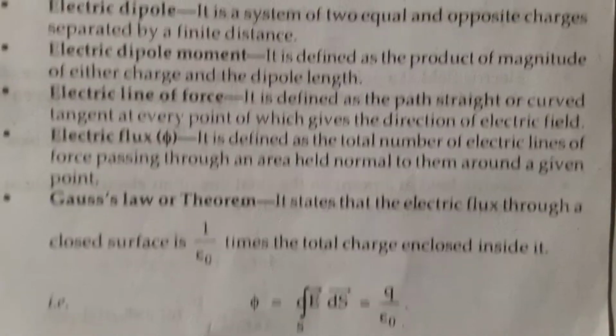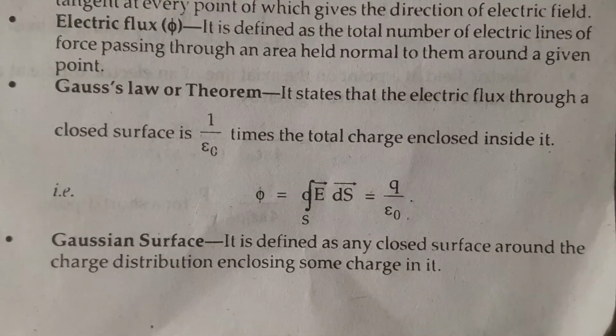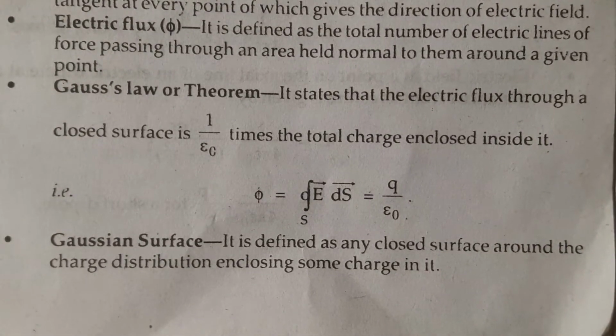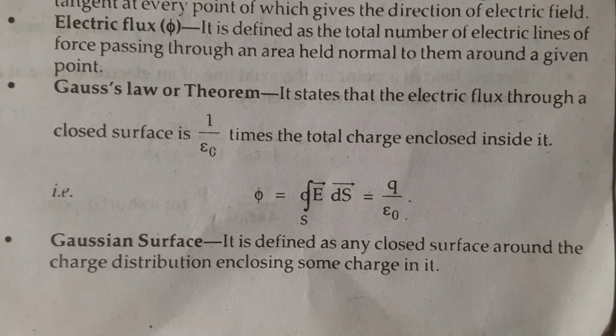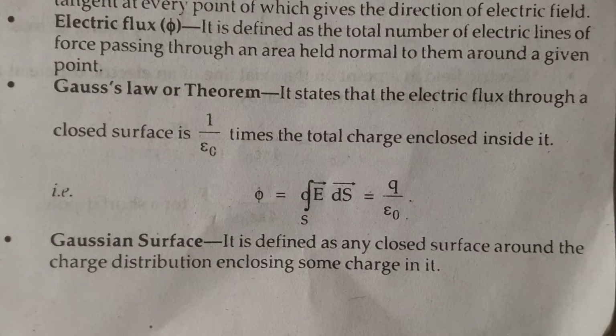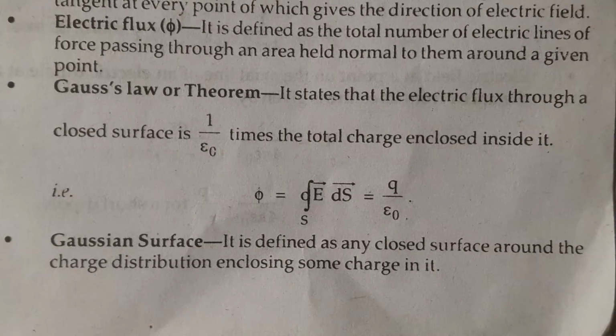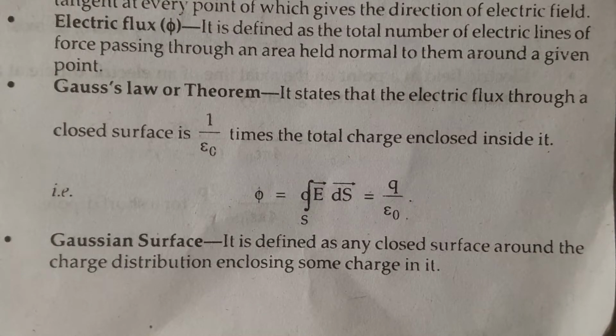Gauss law or theorem: it states that the electric flux through a closed surface is 1 upon epsilon naught times the total charge enclosed inside it. As you can see, the integral of electric field into dS equals q upon epsilon naught. Gaussian surface: it is defined as any closed surface around the charge distribution enclosing some charge in it.